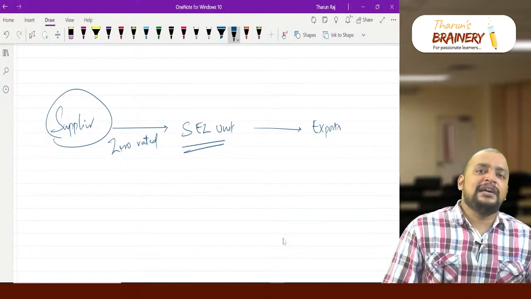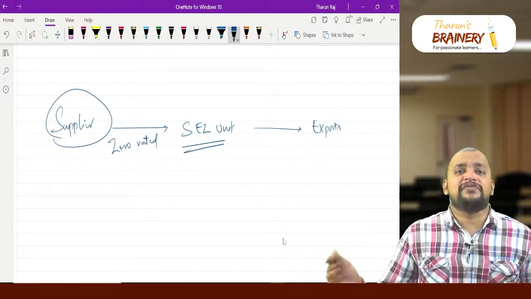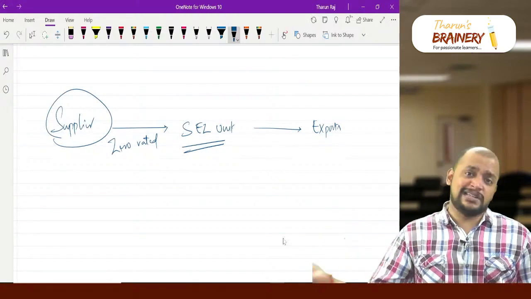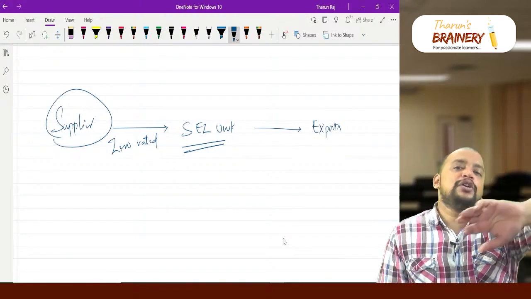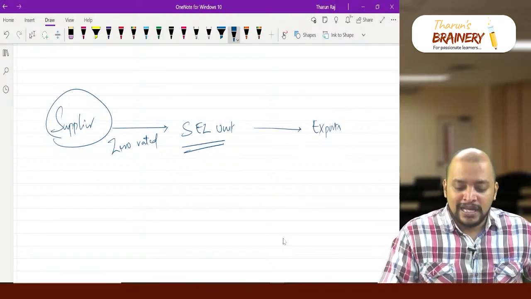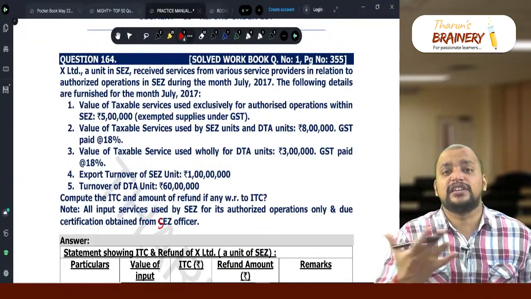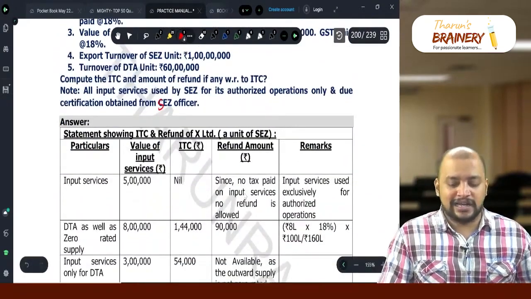Now, if the supplier goes for option two, that is without payment of IGST under bond or LUT, then there is no question of recovering the GST from the SEZ. So whichever option the supplier goes for, option one or option two, GST will not be recovered from the SEZ unit. Therefore there is no GST burden at all on the SEZ unit. So leave it in this case.